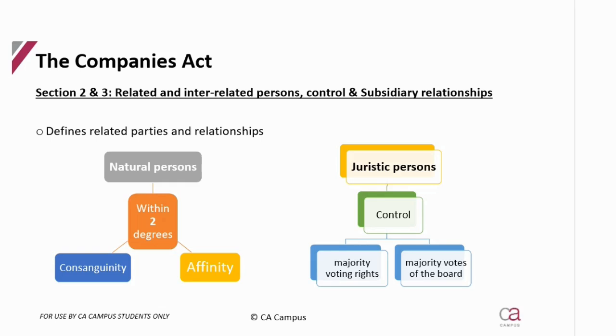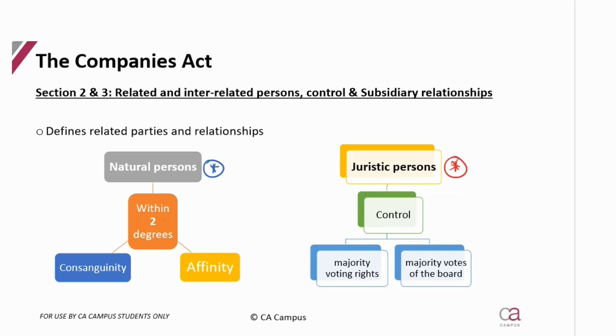Okay, so how the Companies Act does it is it looks at two different types of relationships. It first looks at natural persons and the types of relationships they have for them to be considered related, and then it'll look at your juristic persons and the type of relationships juristic persons would have in order to determine if they are related or not.